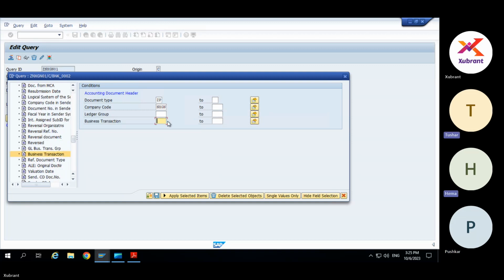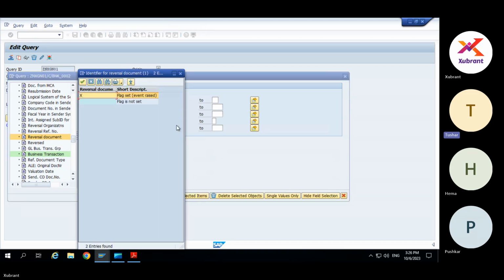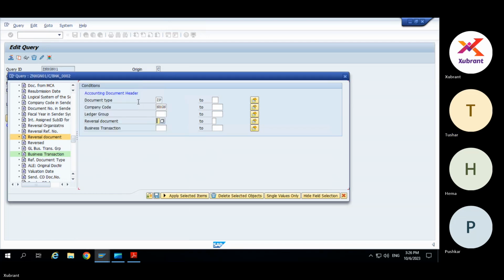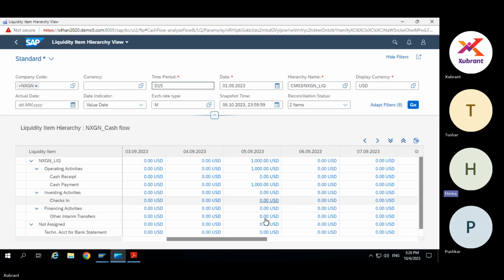Even I can see the reversal document. So maybe I can create a separate liquidity item and put a query of reverse documents, and those documents will appear separately. Yes, correct, you're right. Again, one more question here. When all this data is fetched and we run the cash flow analyzer report, do we have an option to drill down? We can double click and go to the document, or we don't have that option here.